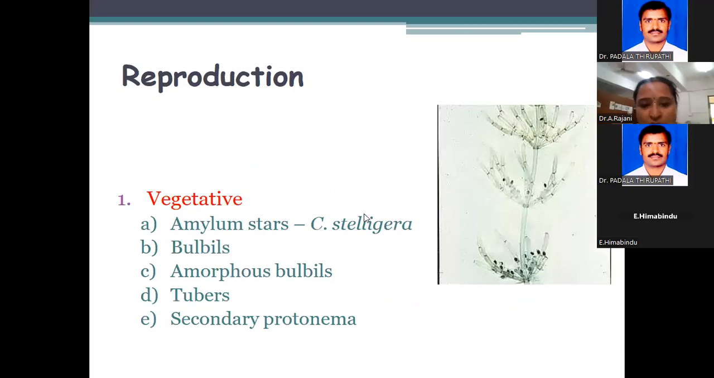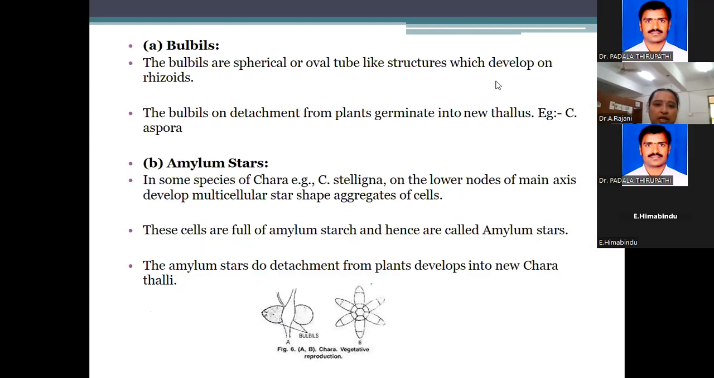Now, coming to the expected questions. Ask about the vegetative reproduction. In vegetative reproduction, there are a total of five: amylum starch, bulbils, amorphous bulbils, tubers, and secondary protonema. Amylum starch is where the rhizoids are, in that part. These questions are to be expected. Where in vegetative reproduction is amylum starch present? Chara, Stegleria. Chara and Stegleria show this vegetative reproduction.